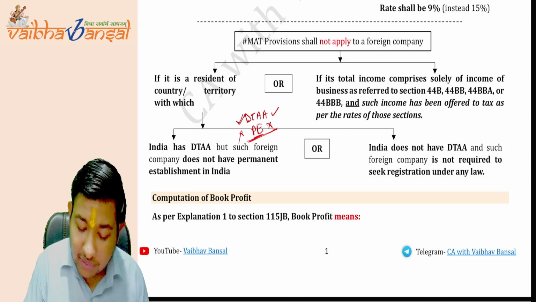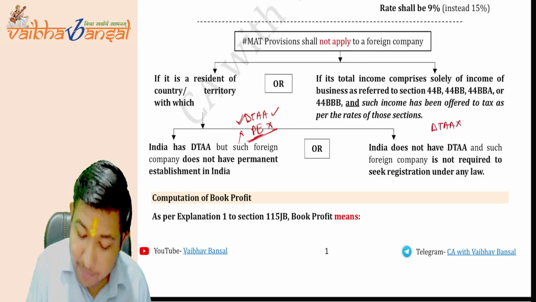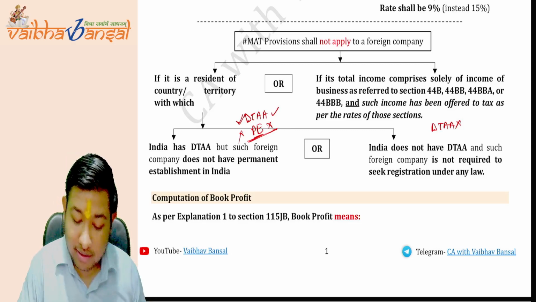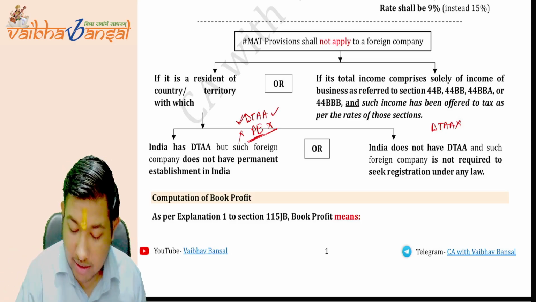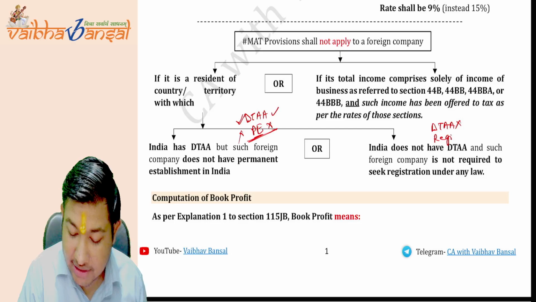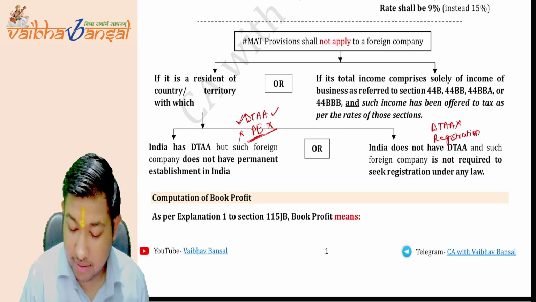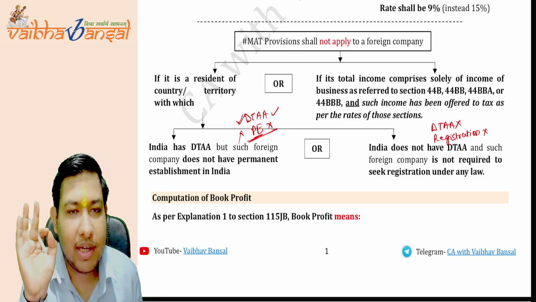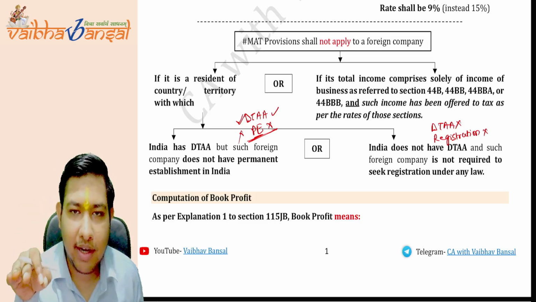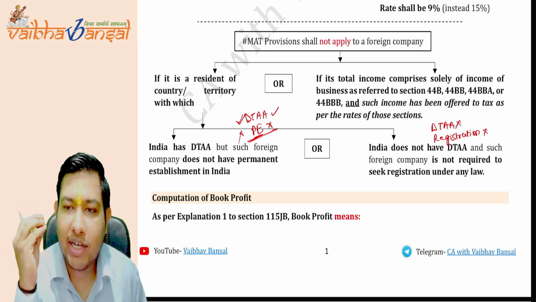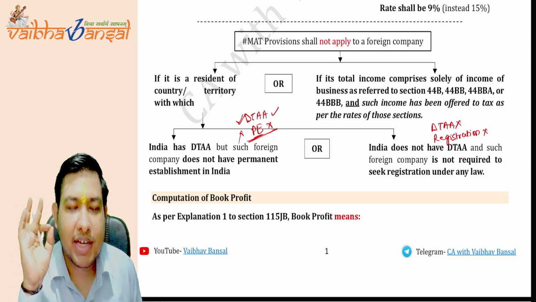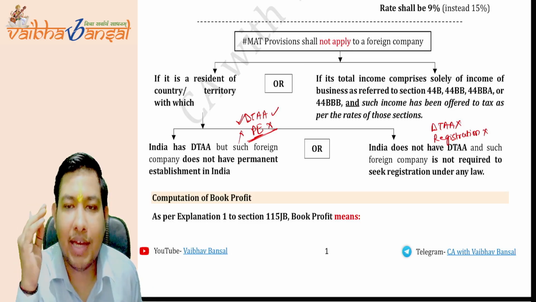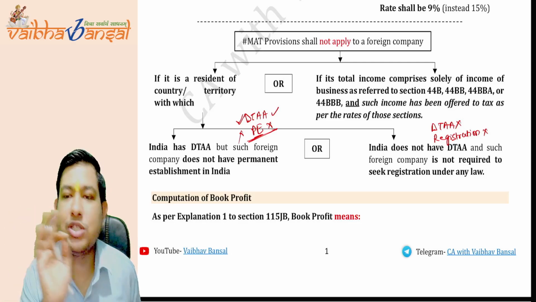Second thing, when we do not have a DTAA with the other country, and secondly, the foreign company is not required to take any registration in our country under any other act. See, what is the condition? The country does not have a DTAA with India. Secondly, the company does not require any registration in India under any other act. Then the MAT provisions will not apply.